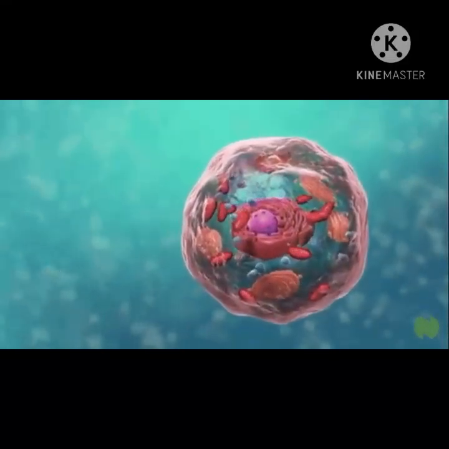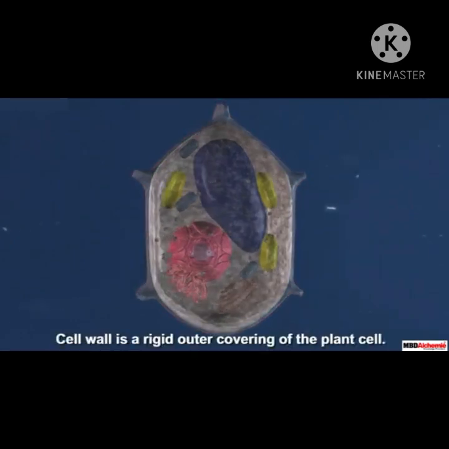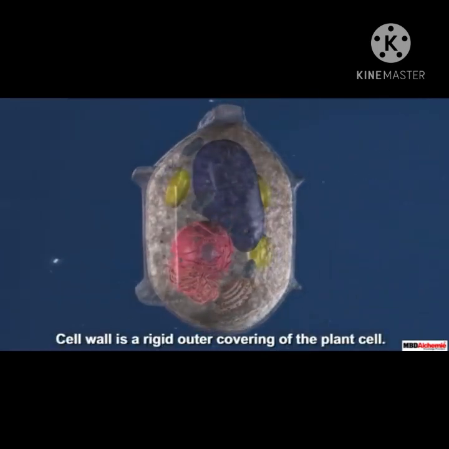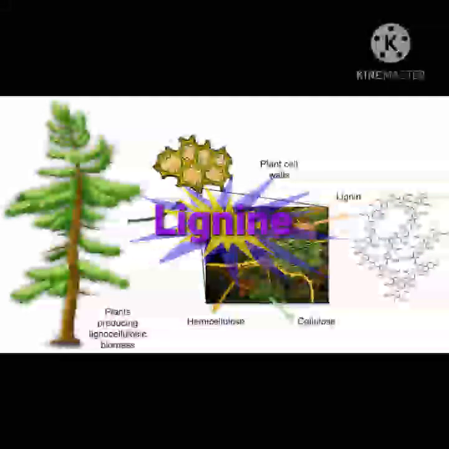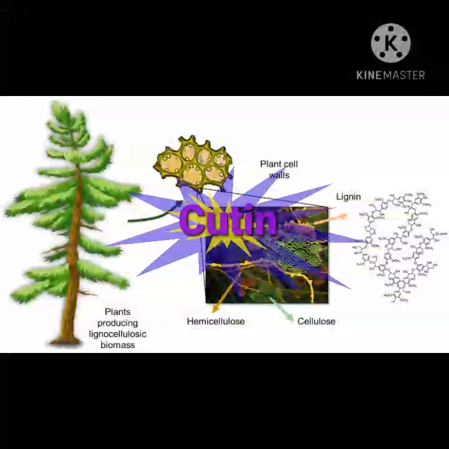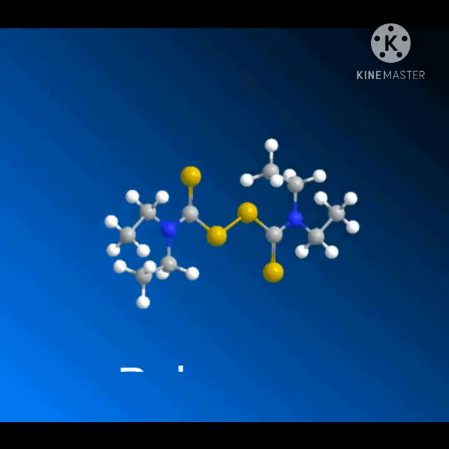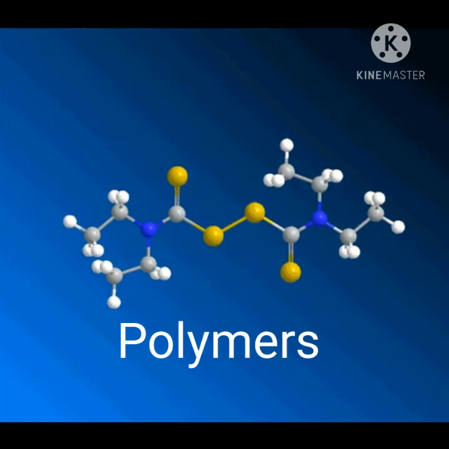First component which we are going to study is cell wall. A cell wall is a structural layer surrounding some types of cells just outside the cell membrane. It is rigid outer covering of the plant cell. It is mainly composed of carbohydrates like cellulose and pectin. Afterwards, polymers like lignin, suberin and cutin are added in cell wall as per need. Polymers are large molecules made by bonding a series of building blocks.